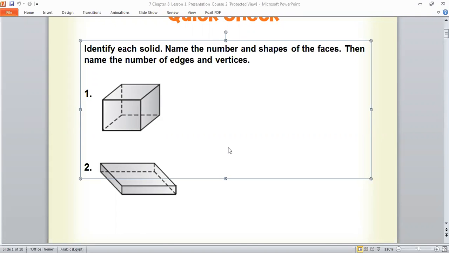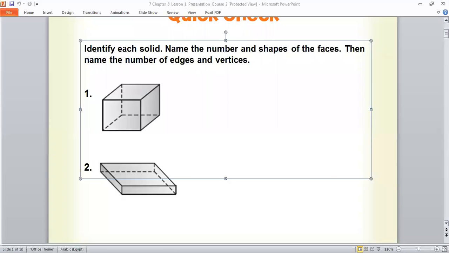Like the cupboard. If you have a cupboard in your room, you have the top and the front. You have a line joining between them. This one we call the edge. So how many edges here, Faisal? Look with me. We have here 12. Why, Faisal? Because I have 4 in the top, my friend, and 4 in the bottom, and I have 4 like legs. Look, 1, 2, 3, 4 here, and 4 in the top and 4 in the bottom. So I have here 12 edges.